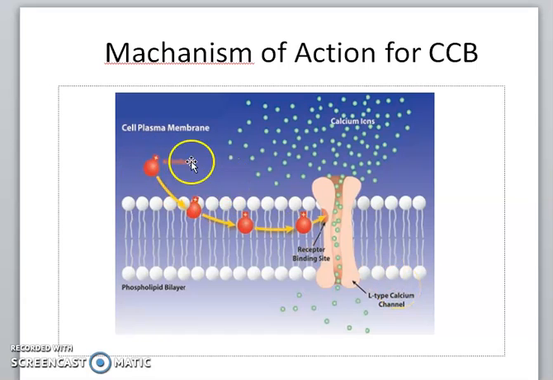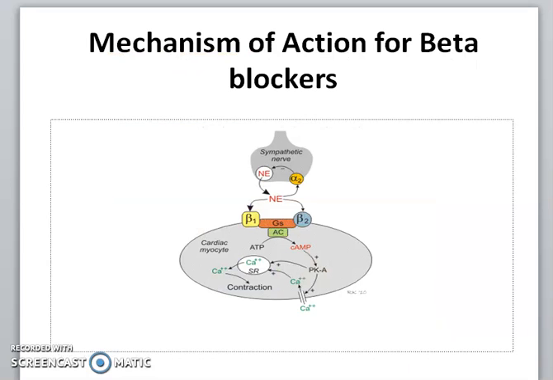Here, when we use calcium channel blockers, as they are blockers, they will block this channel, that is, they act on the binding site of that channel and block the entry of calcium inside the cell. As there is no entry of calcium inside the cell, there will be no muscle contraction. The ultimate result will be muscle relaxation, which leads to an increase in the blood flow.